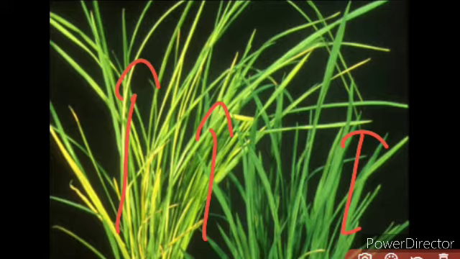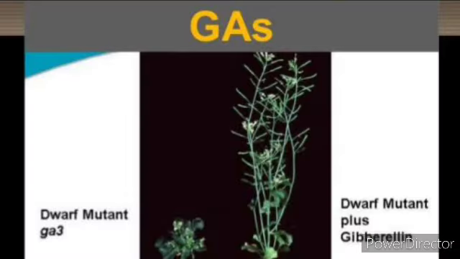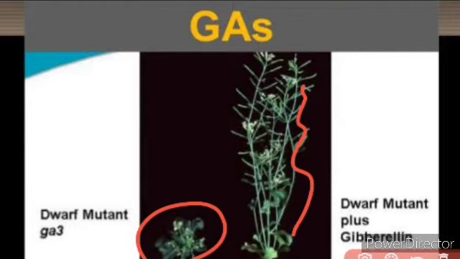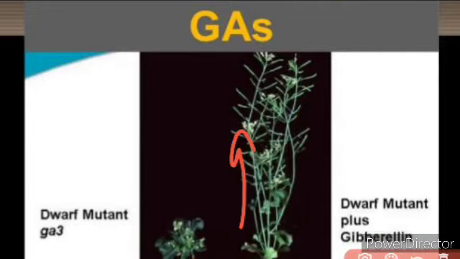Now if you see the effects of the gibberellins, they are responsible for the elongation of the internode, isn't it? Especially in corn and peas, the application of gibberellins brings about the elongation of the internode. And if you see the rosette plant, here you can see the picture of the rosette plant. When this rosette plant is treated with gibberellins, you can see a sudden growth in the shoot system, isn't it? It induces the growth in the shoot system. You can see the elongation in the shoot system, isn't it?